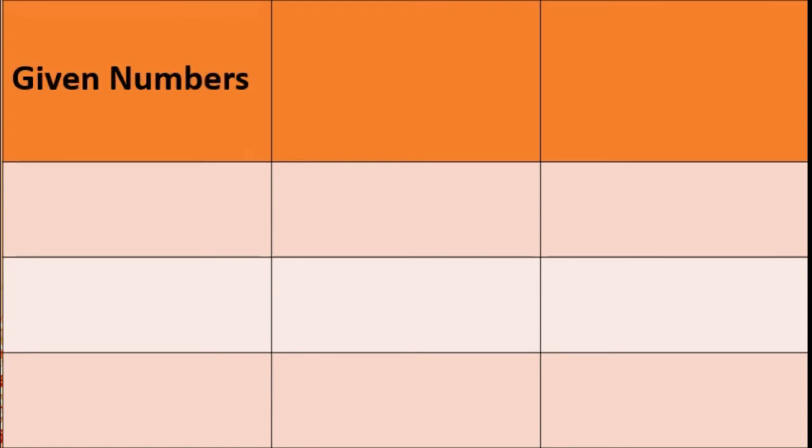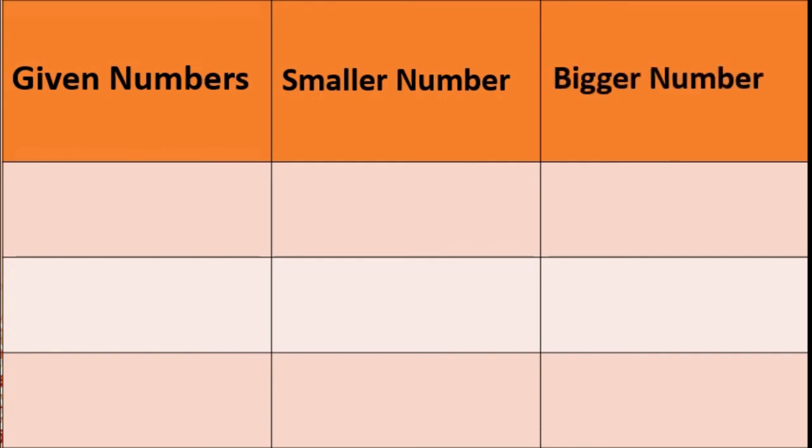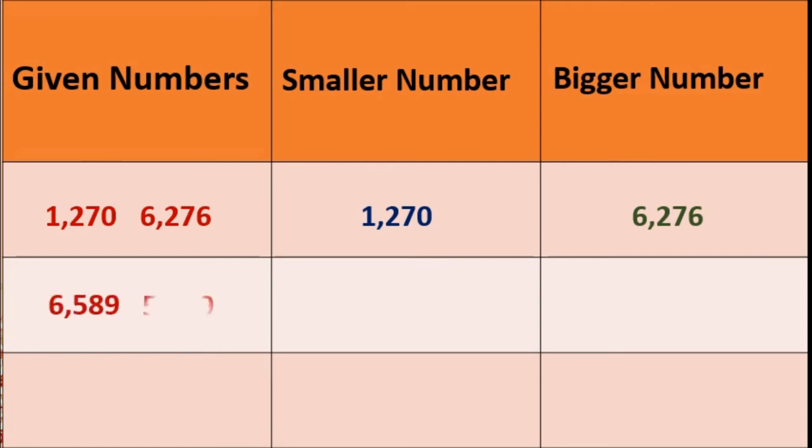Now here numbers are given. We have to write the smaller number and the bigger number. Very easy. This is for fun. Given numbers, yes, these two numbers are given. Now which is the smaller number? Yes, very good dear students. 1270 is the smaller and the second one is the bigger number. Correct? Easy now it is.